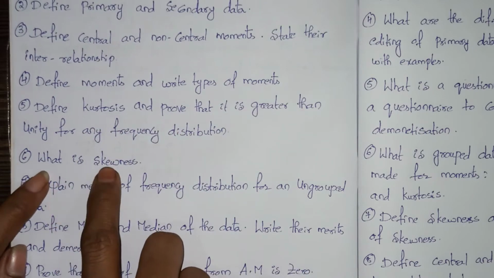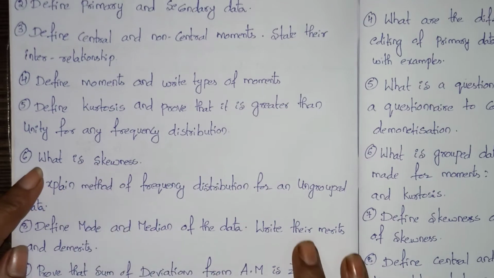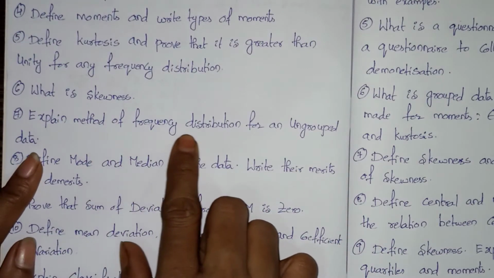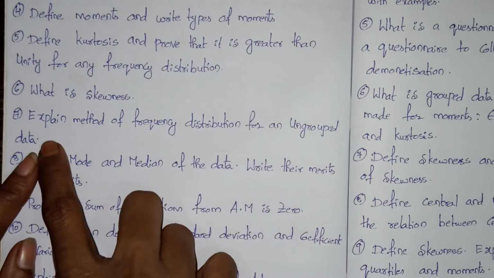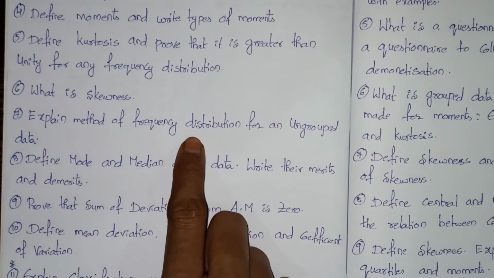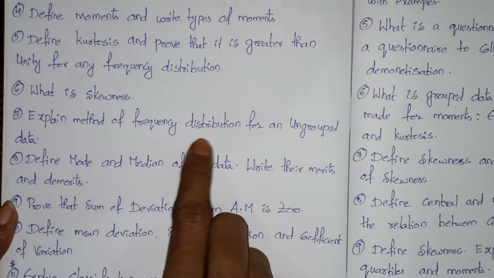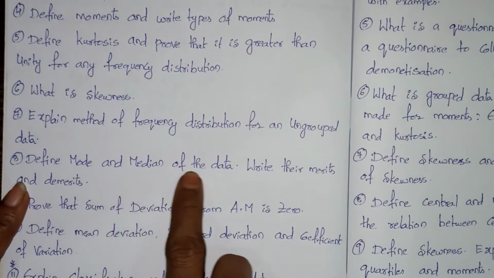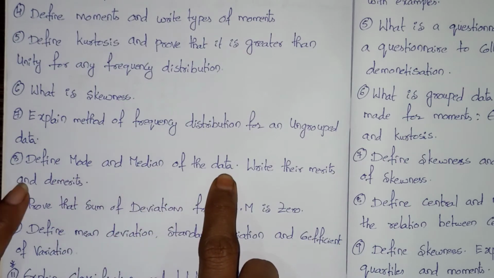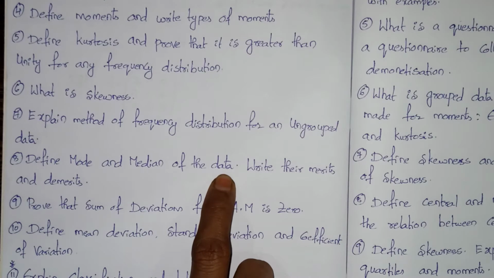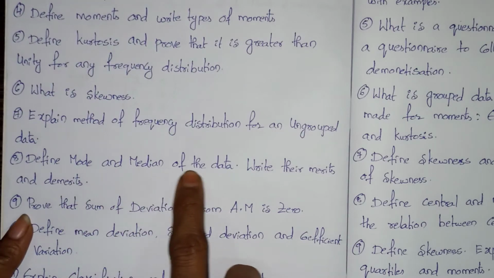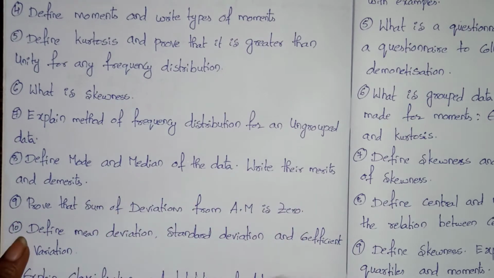So what is skewness? And the next is, explain the method of frequency distribution for ungrouped data. So they are asking us to explain frequency distribution. Define mode and median of the data, nothing but measures of central tendency. So define mode and median of data, write their merits and demerits.